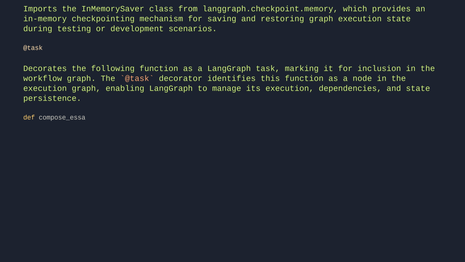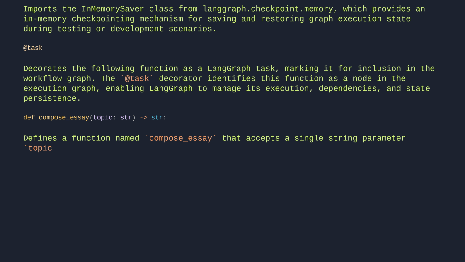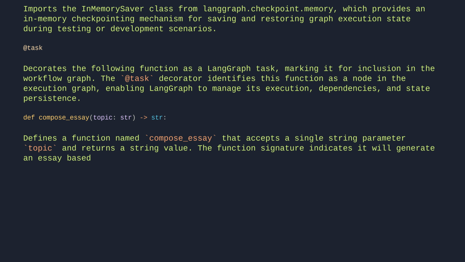def compose_essay(topic: str) -> str. Defines a function named compose_essay that accepts a single string parameter topic and returns a string value. The function signature indicates it will generate an essay based on the provided topic, though the implementation details aren't visible in this segment.